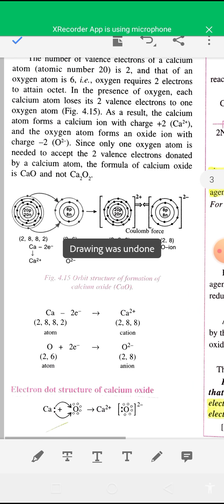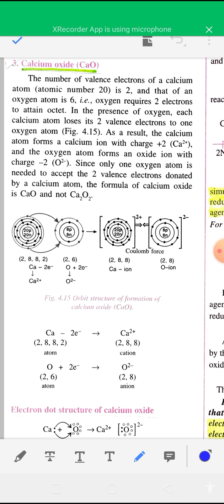In calcium oxide, calcium transfers 2 electrons to the valence shell of oxygen, because oxygen, atomic number 8, has 2 fewer electrons. So calcium is converted into a calcium ion after losing 2 electrons, and its electronic configuration becomes 2, 8, 8.